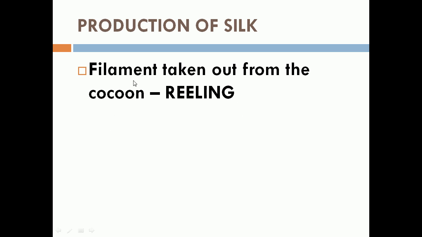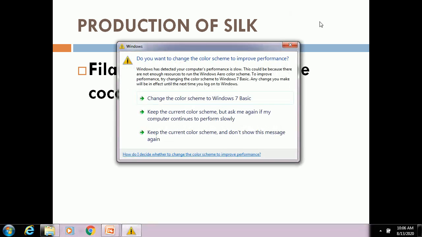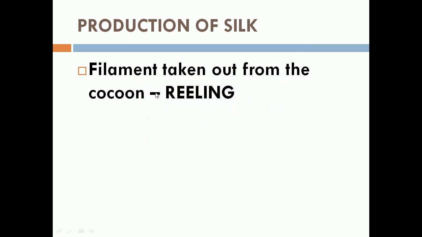After that, the loosened filament will be taken out from the cocoon. That process is called reeling. Reeling is the process of separating the filament from the cocoon. So reeling means what? It is the process of separating the filament from the cocoon.